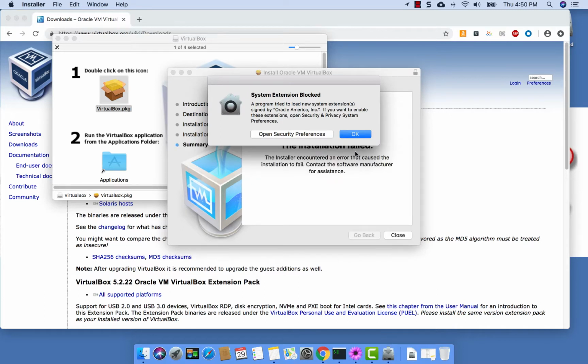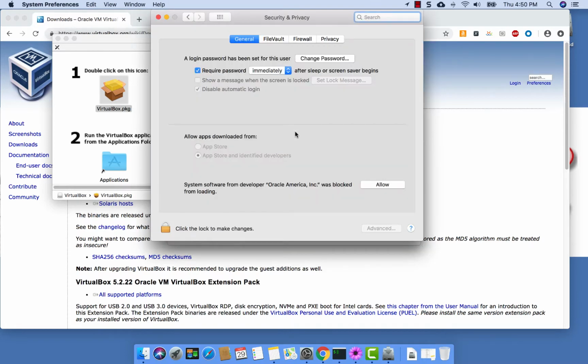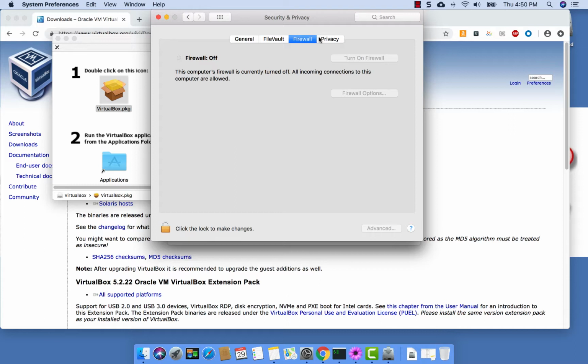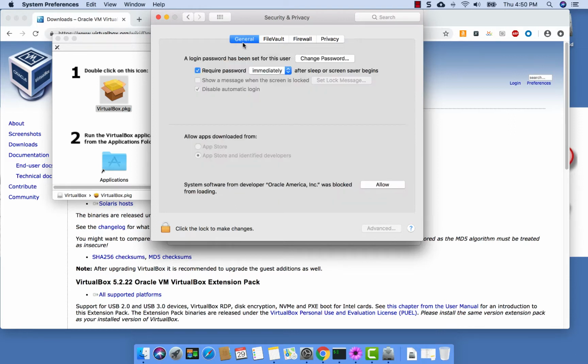So it's almost installed. It's telling system extension blocked. So open security preferences and then system software from developer was blocked from loading. Click allow.